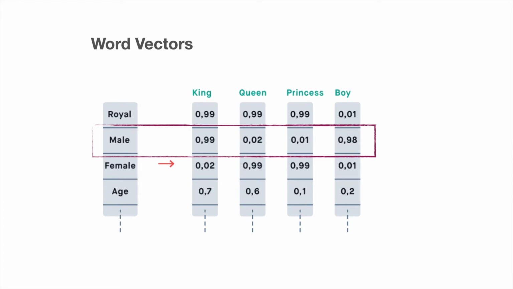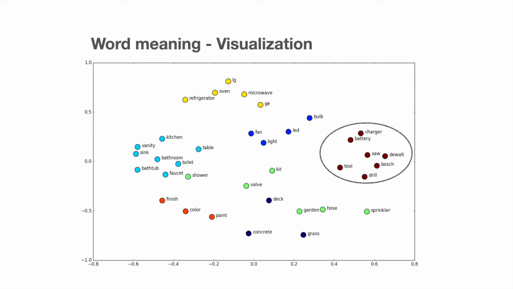We can imagine that each of the rows corresponds to a particular real word meaning. If the second feature corresponds to male, then the words king and boy would have the highest value for it, whereas queen and princess would have the least value. When it comes to the meaning of royal, king, queen and princess would all have the highest values, but the word boy would have the least value. Now, what are the advantages of such a representation? The advantage of representing words using word vectors is that they can be visualized using graphs. If you notice the graph, all the similar words are together in two-dimensional vector space.